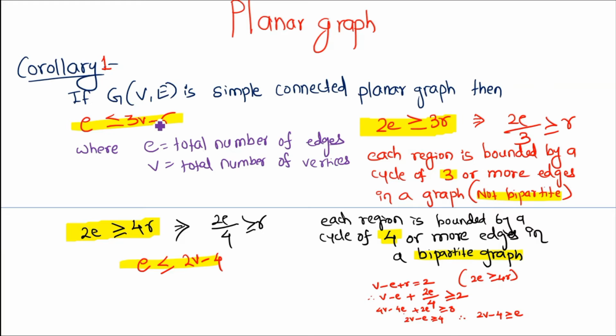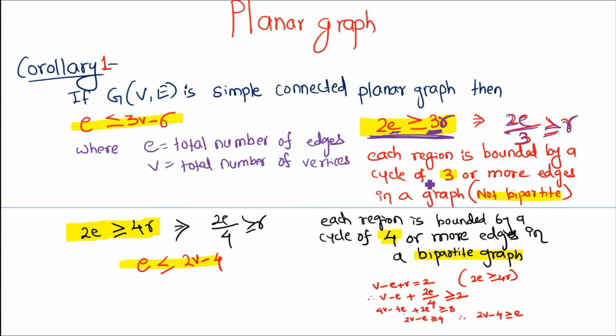This can be written as 2E is greater than or equal to 3R, so 2E divided by 3 is greater than or equal to R. The meaning of this is that each region is bounded by a cycle of 3 or more edges in a graph.